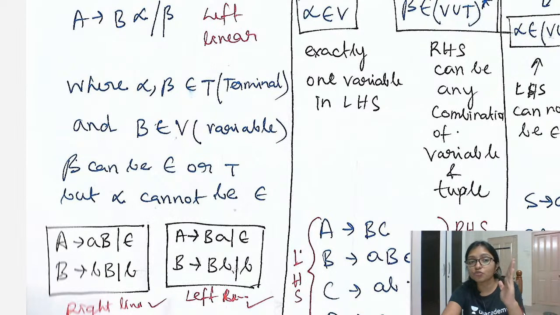Here you have to follow one production form, either right linear or left linear, and definitely in the left hand side there is only one variable.